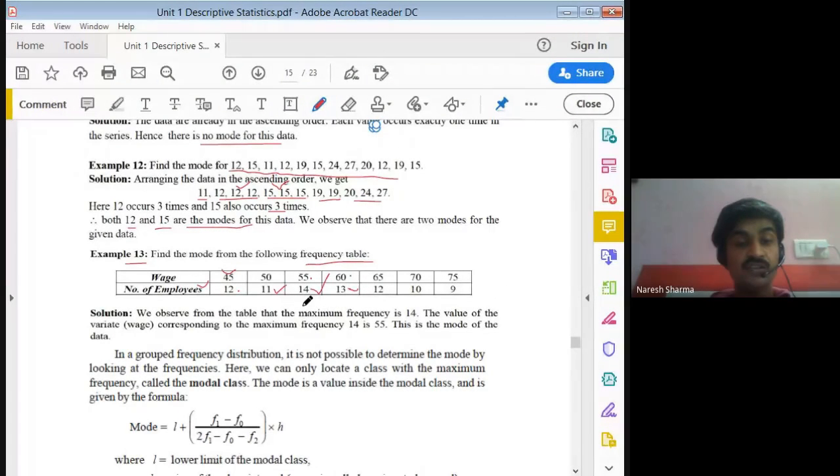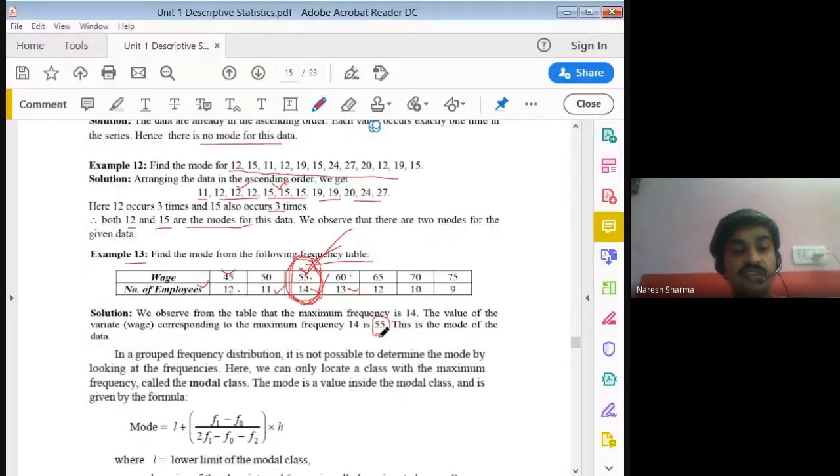In this example, 14 is the maximum frequency. The value which occurs the maximum number of times is called the mode. So 55 wages have the maximum number of employees, 14. So 55 is the mode in this data.